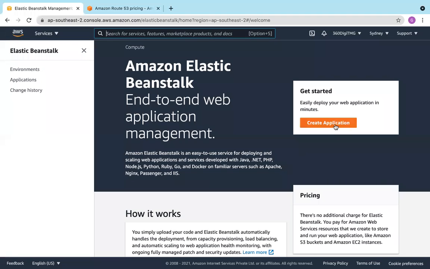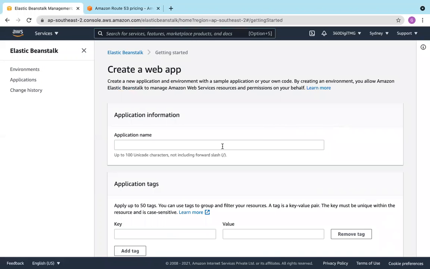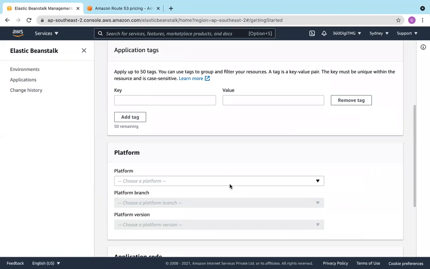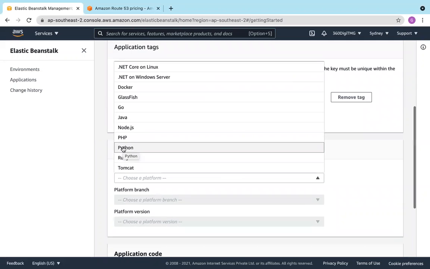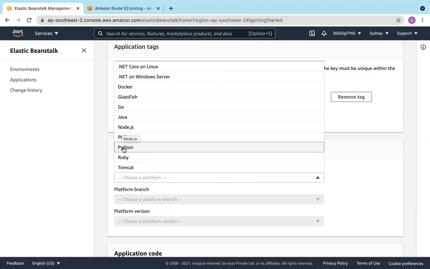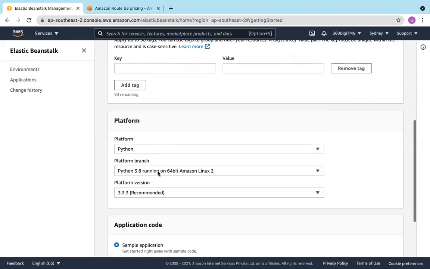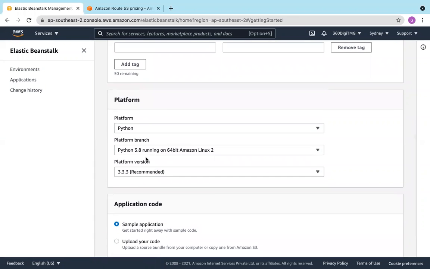Create application. Let's go. Application name. This is my Beanstalk application. Let us call it with this name. Platform. Which platform do you want? Tomcat, Ruby, Python, or Node.js. Let's say Python. And again with the Python branch, let us go to the latest one.